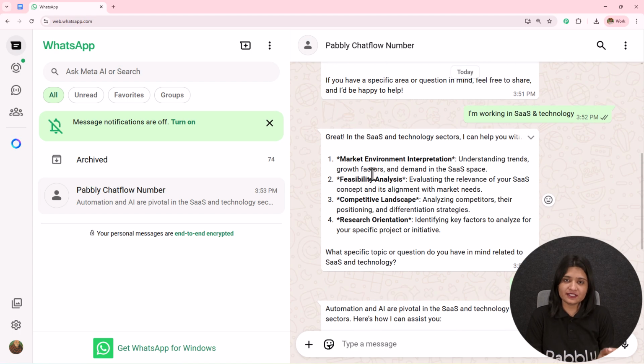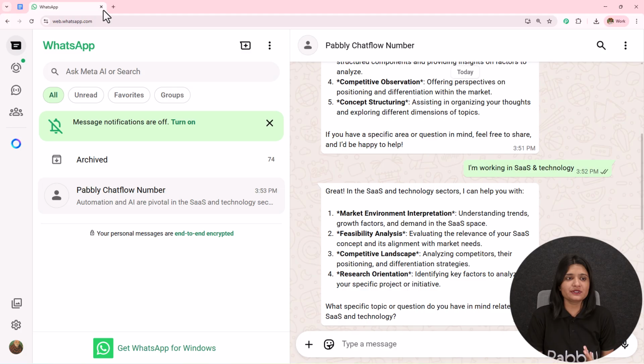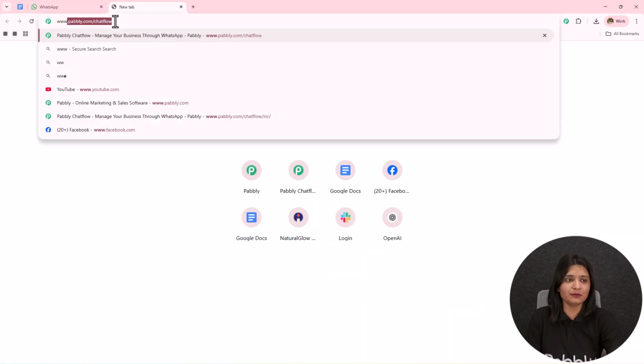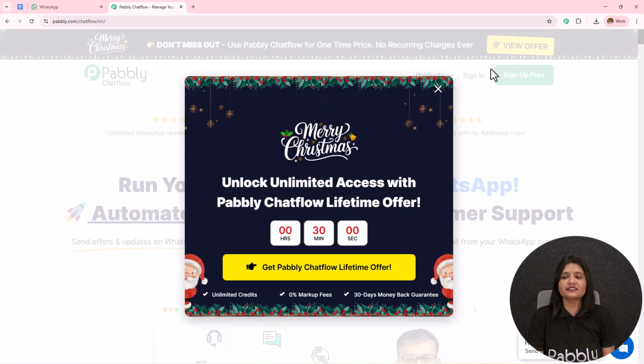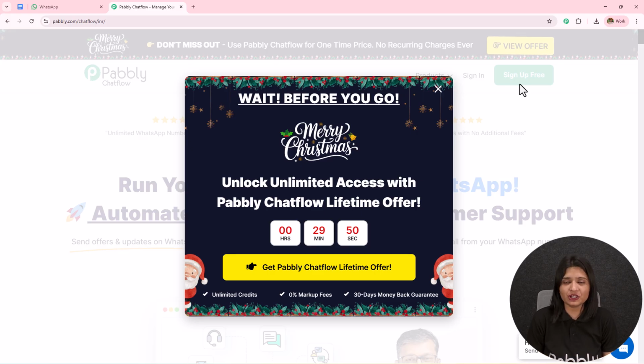For this, I've created this AI agent using Pabbly Chatflow, and to visit Pabbly Chatflow, we simply need to write www.pabbly.com/chatflow in the browser. Now on the top right corner, we can see two options: sign in and sign up for free. If you are an existing user, click on the sign in, and if you are a new user, click on the sign up for free, and this will give you 100 tasks free on monthly basis.